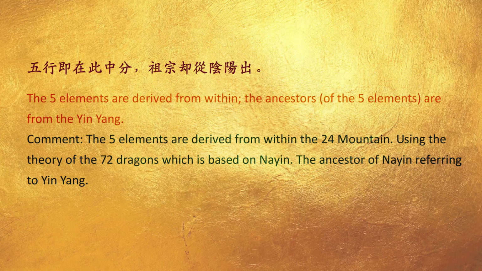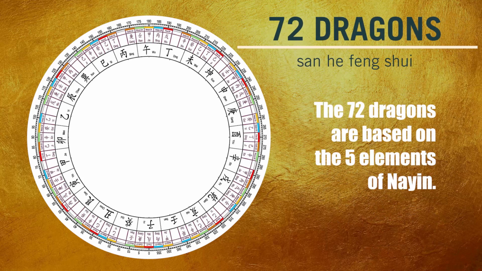The 5 elements are derived from within. The ancestor of the 5 elements is yin-yang. The 5 elements are derived from within the 24 mountains. Using the theory of the 72 dragons, which is based on Nayin. The ancestor of Nayin refers to yin-yang. The 72 dragons are based on the 5 elements of the Nayin.